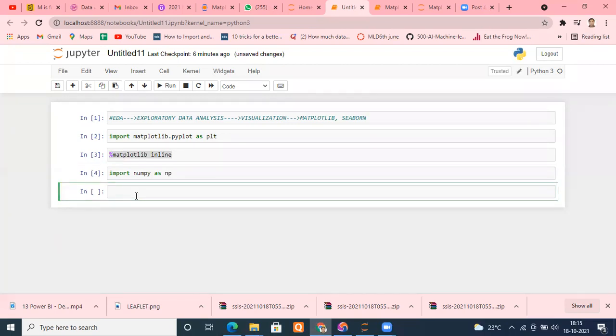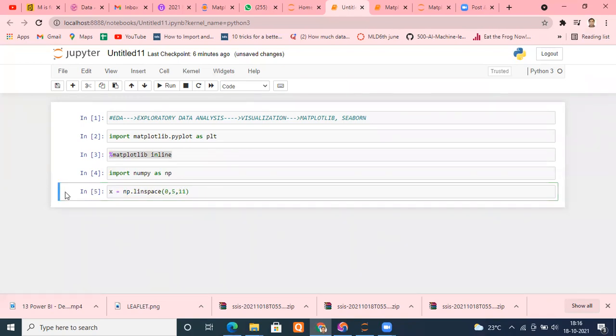Suppose I'm creating data like x equal to np.linspace, which means I want to generate some linearly spaced data between the numbers 0 and 5. And how many data points do I want? Suppose I want 11 points. So just execute that.